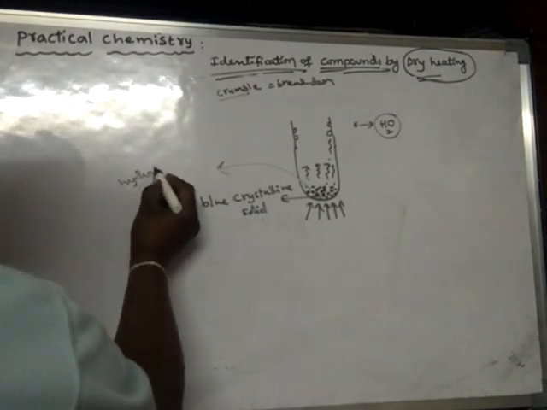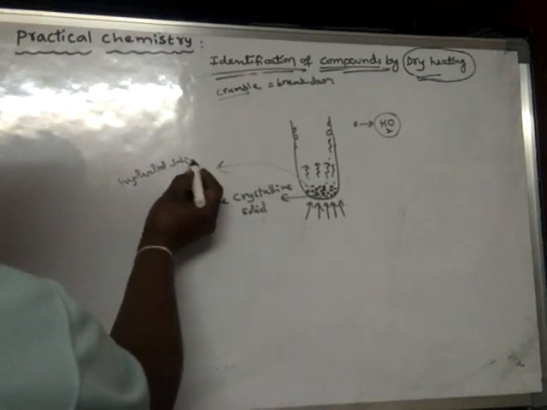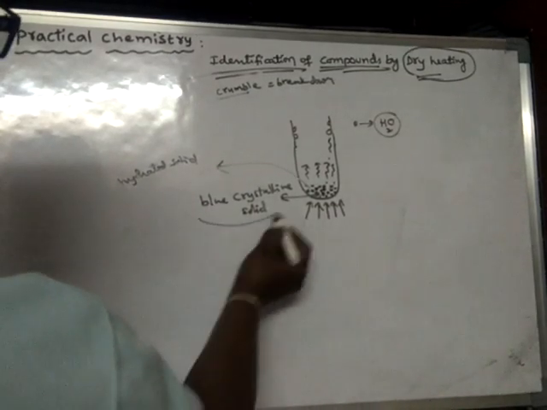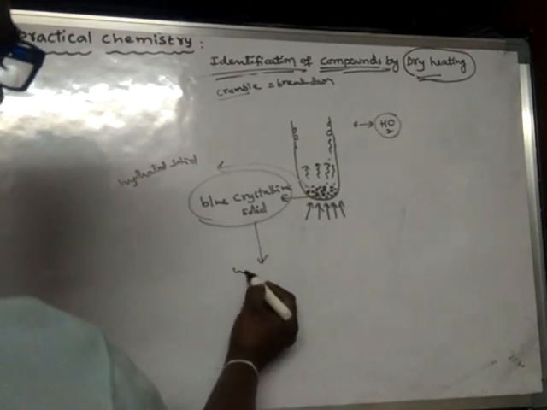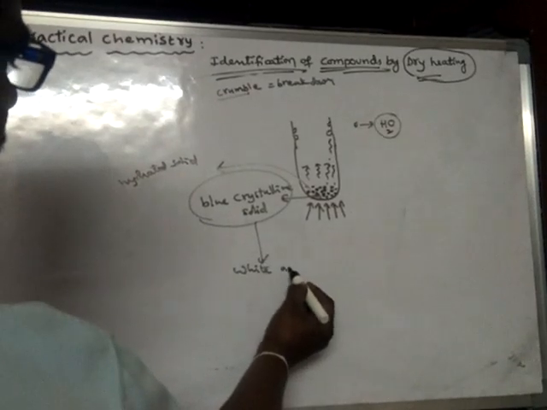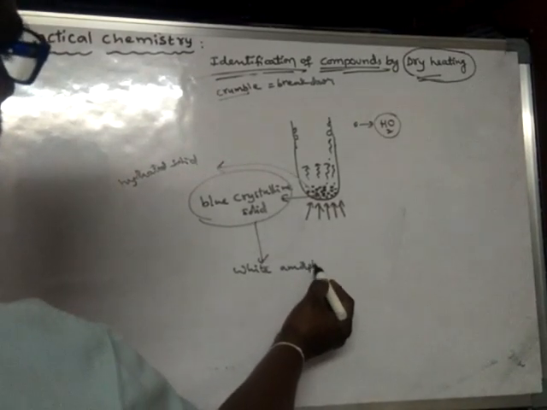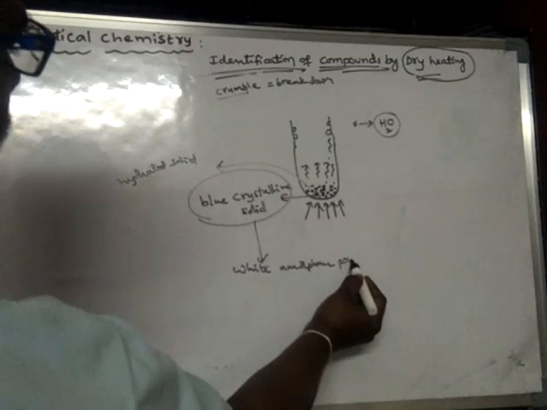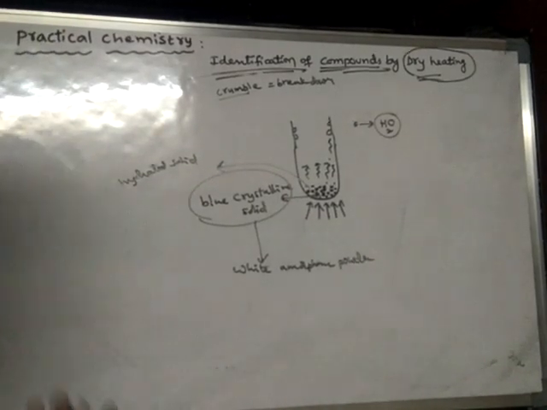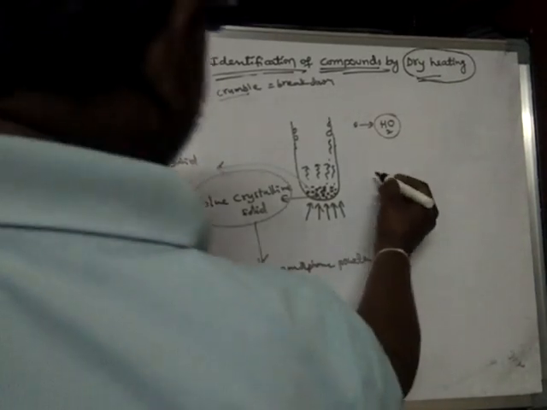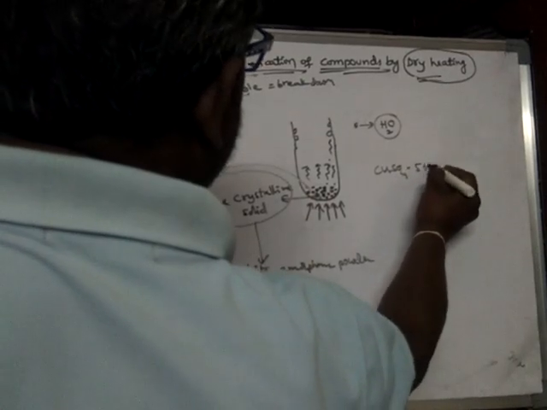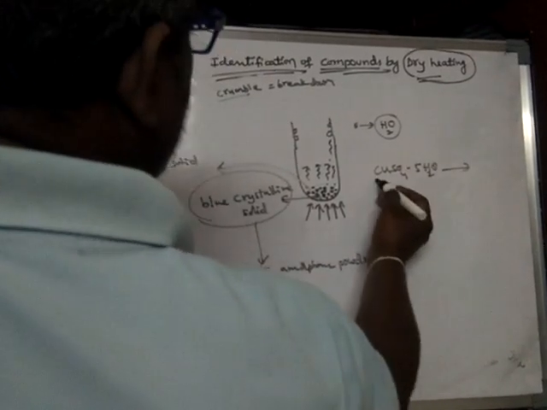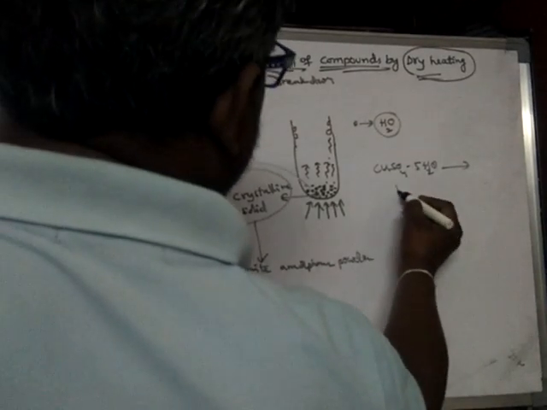And what happens? This blue crystalline solid on strong heating converts into a white amorphous powder. Which substance will show such behavior? Actually copper sulfate pentahydrate, CuSO4.5H2O, which is blue in color.